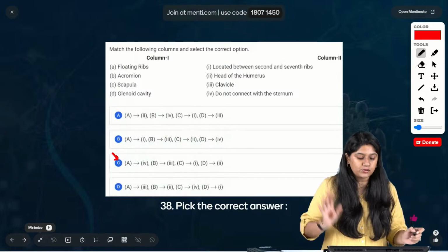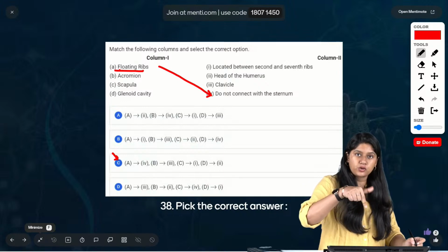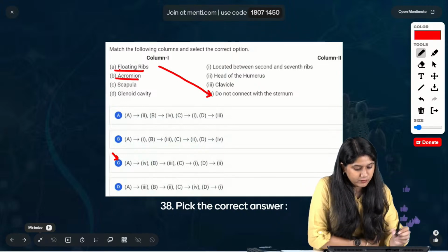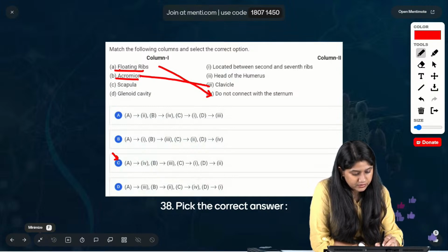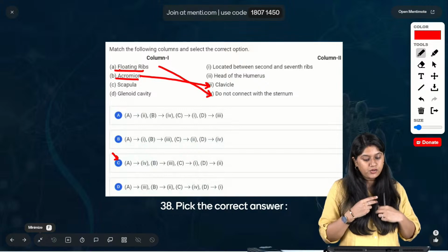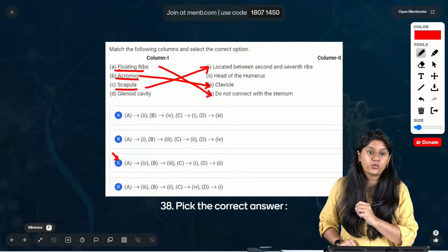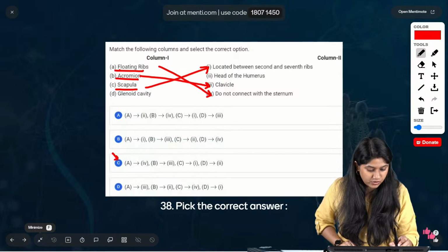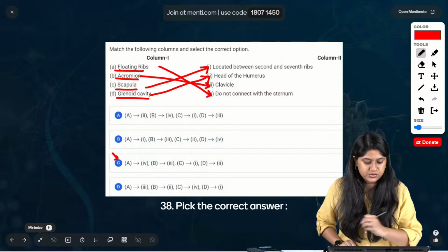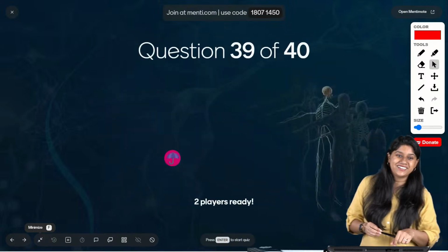Can I tell you the easiest one to find out? Floating ribs are not connected to the sternum. If you know this, then of course you can go back and see whether the other options are right or not. We have the acromion, right, which is 3. Clavicle here, right? Then of course we have the scapula, located between the 2nd and the 7th rib. And we have the glenoid cavity. Here the answer will be clear. What is left is the head of the humerus. Easy peasy. Okay, next question, everyone.